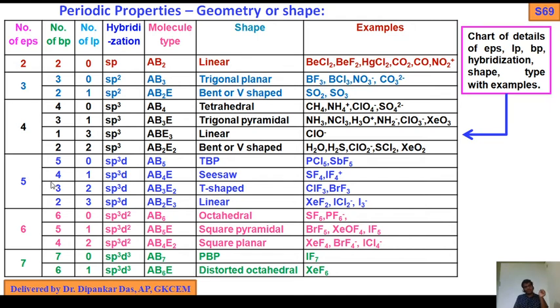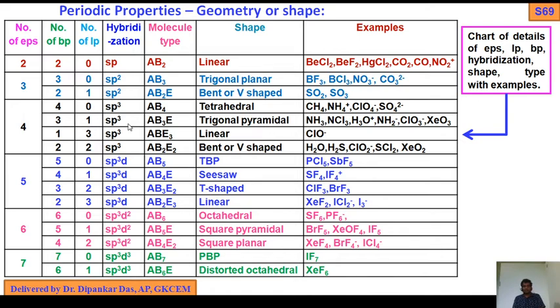In the next video class I will discuss number of EPs 5, number of EPs 6 and number of EPs 7. So again, you should remember the EPs, and after finding out the EPs, you check how many bond pair and how many lone pair are present. How will you get this? By seeing the molecule. If you see the 4 here, 3 and 1, example NH3, how many bond pair? 3. So you get 4 EPs, so you can write 3 BPs 1 LP.